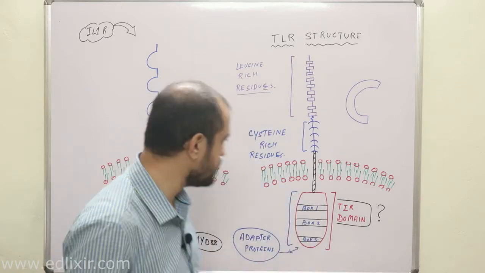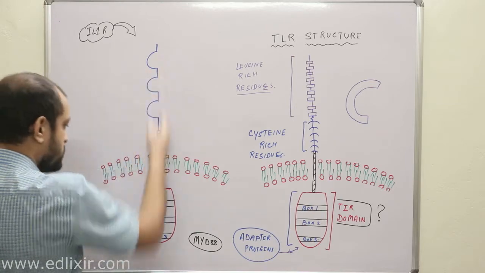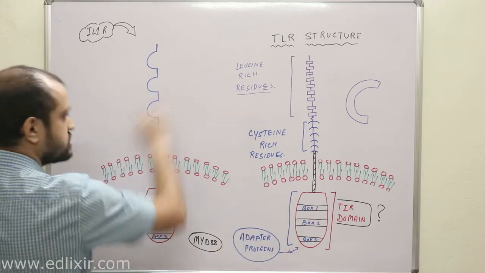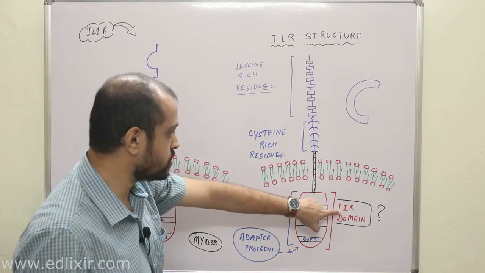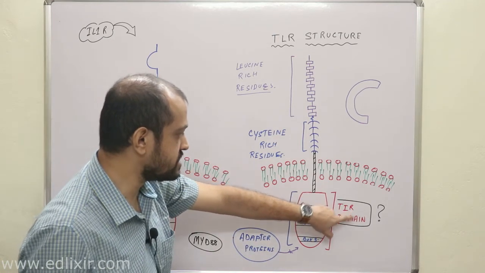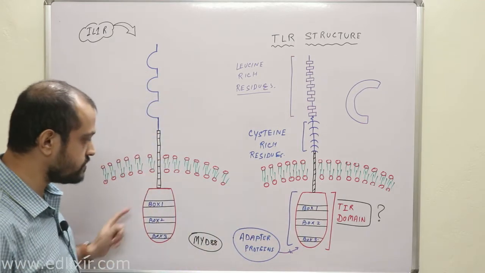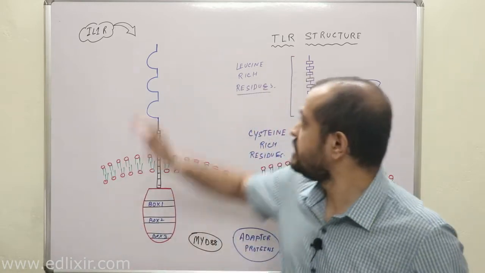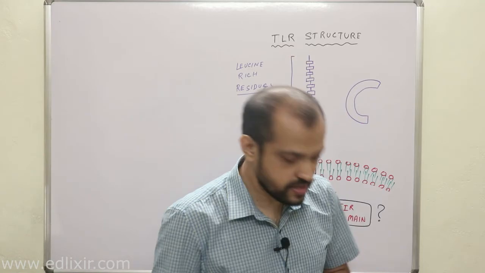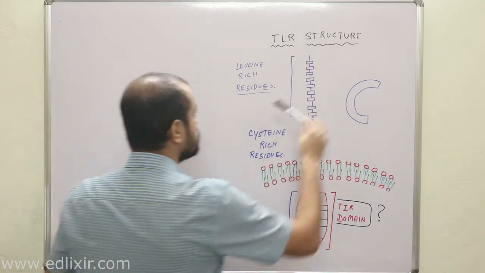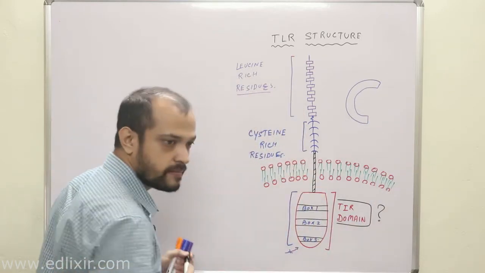Clear? Okay. Now, in the interleukin 1 receptor, you can see there is a homology between these two structures, right? Not in these structures, but in these two structures. That's why this domain is known by the name of toll interleukin 1 receptor domain. Clear? Because this domain has sequence homology with the interleukin 1 receptor cytoplasmic domain. Okay. Now, as we were saying, the leucine rich repeats are present like this C-shaped curve in a cell. Clear?